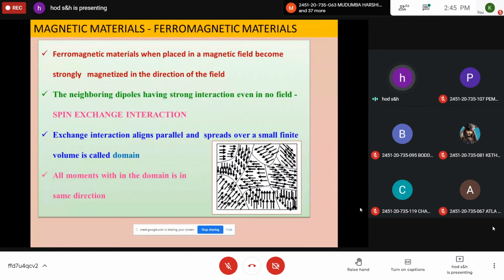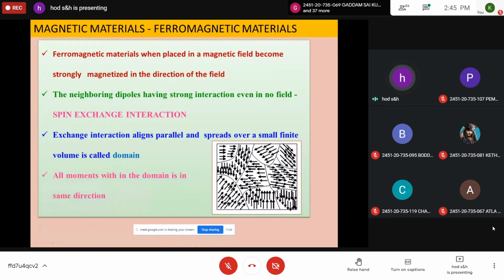The material possesses a permanent magnetic moment because of the spin magnetic moment. Mainly in ferromagnetic material, the magnetic behavior is because of the spinning of electrons. A number of electron spins with the specific magnetization lead to the ferromagnetic behavior of the material.